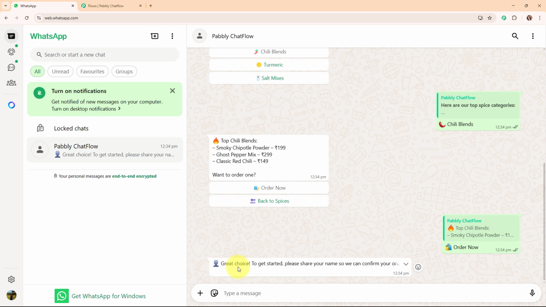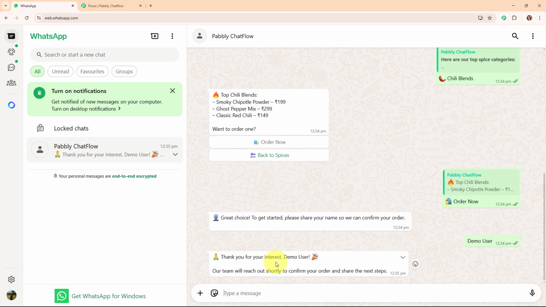And then it says great choice, to get started please share your name so we can confirm your order. So let's suppose that I'm going to enter the name as demo user. And it says thank you for your interest, demo user. Our team will reach out shortly to confirm your order and share the next steps. So this was the working of this amazing chatbot that I've already created.